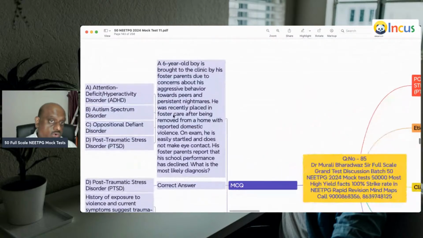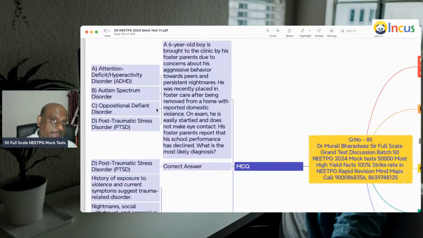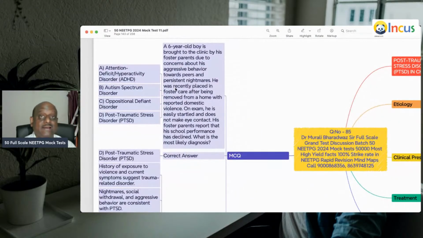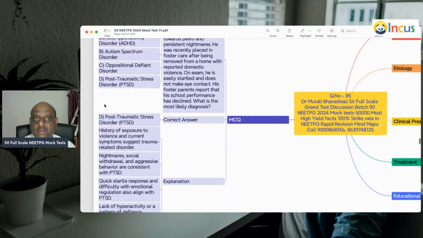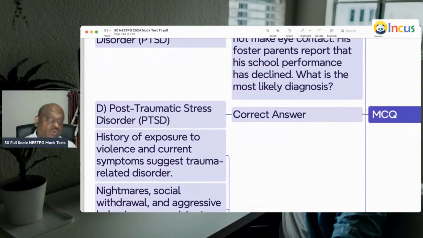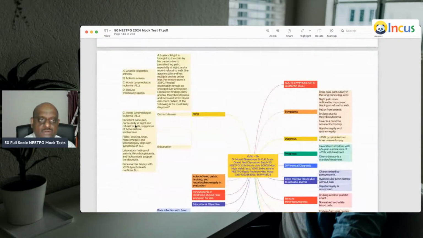A 6-year-old is brought to the clinic by the foster parents due to aggressive behavior towards peers and persistent nightmares. So typically, in that foster home, he has had domestic violence. Post-traumatic stress disorder is causing all these symptoms to happen.